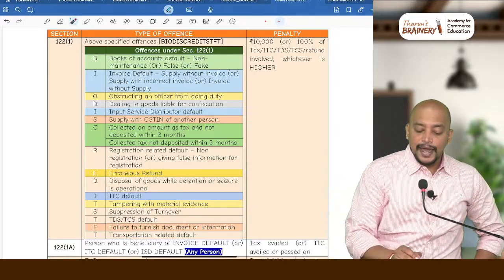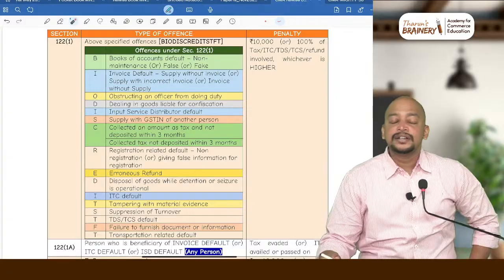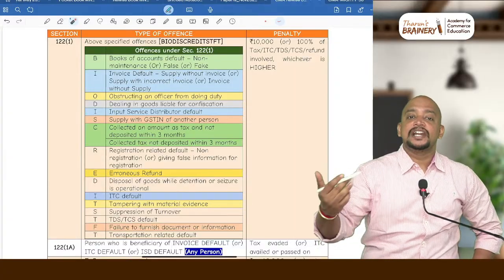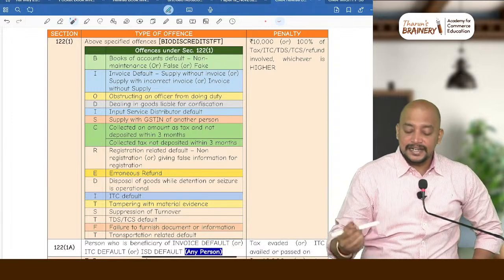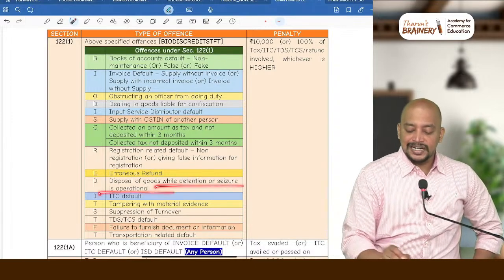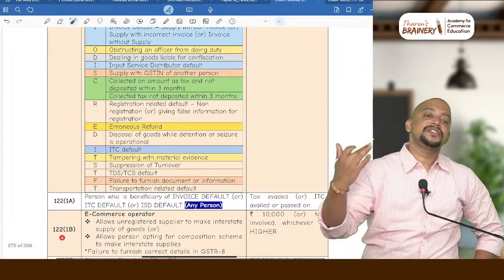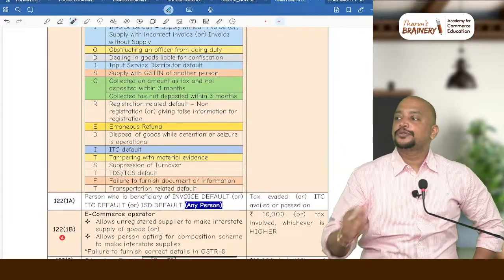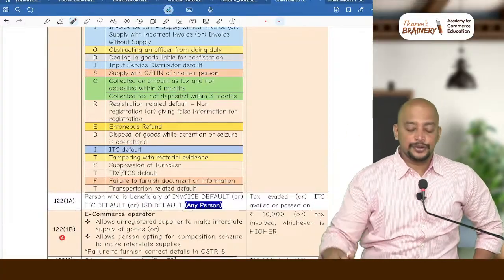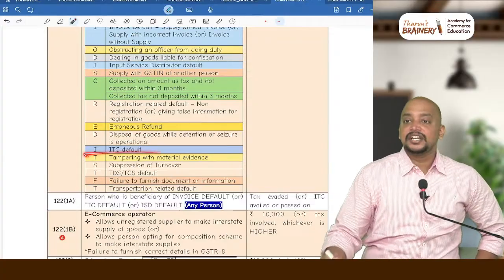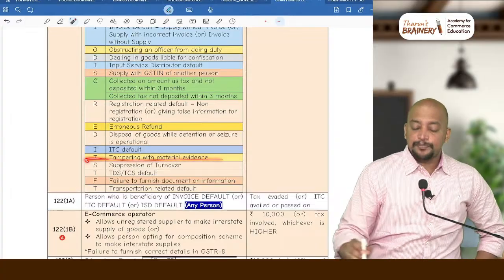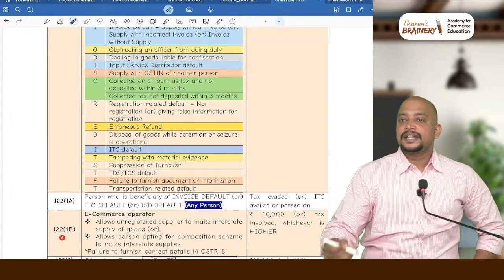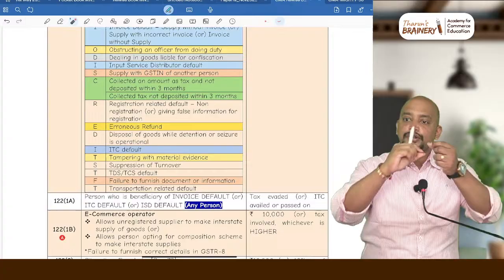E for erroneous refund. Erroneous refund means wrongfully you have claimed the refund. Bio discredits. D, disposal of goods while detention or seizure is operational. That is, officer is seizing the goods, but you are trying to break that and you are taking the goods. Then I for ITC default. You are not supposed to take the credit, but you took the credit. Then T, tampering with material evidence. So material evidence, documents and all is there, which you have torn.